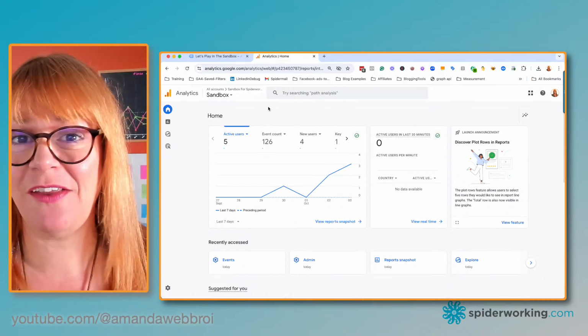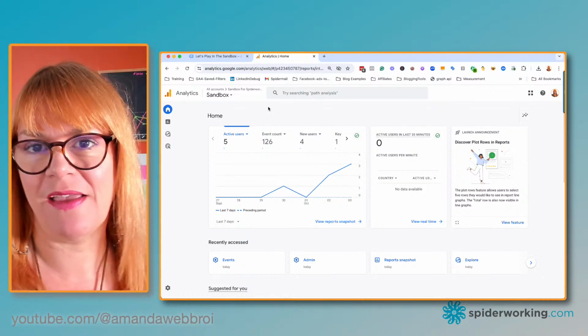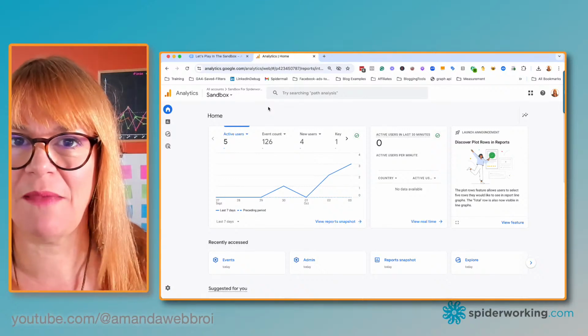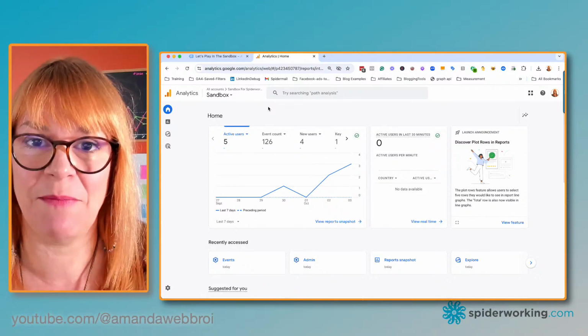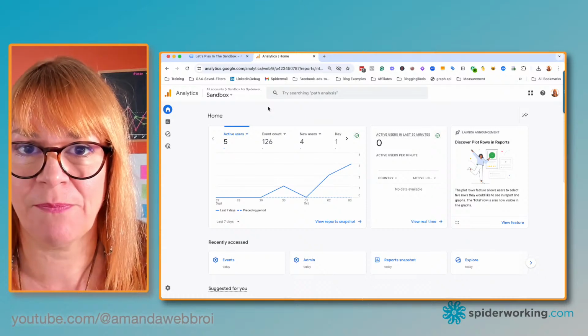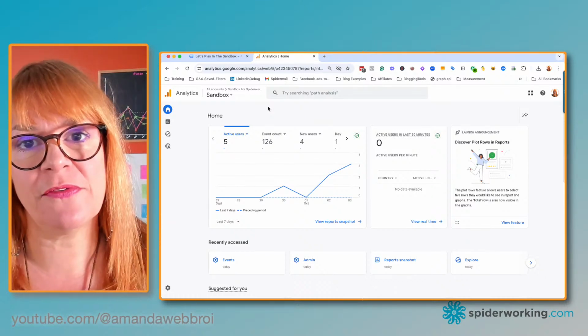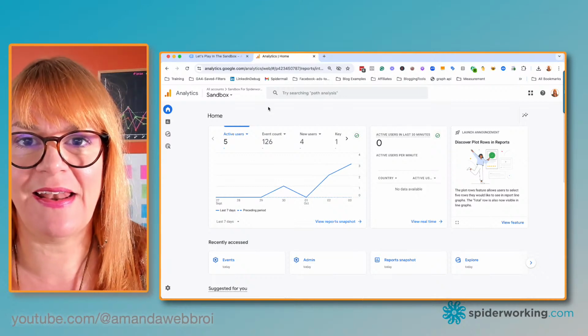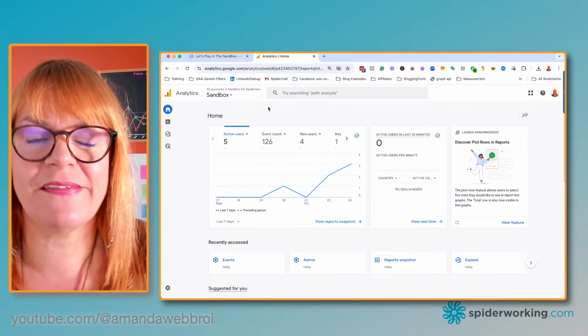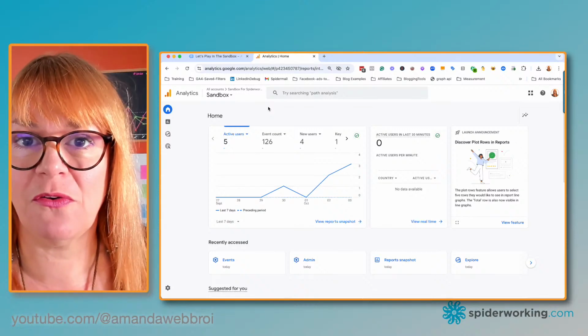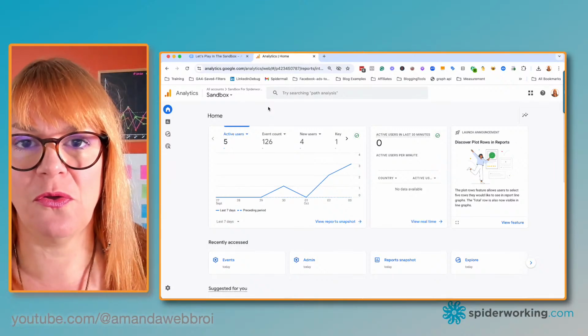Page views. Now, you might think, okay, if somebody views a page, why would I make that a custom event? I can see that in my Google Analytics already. But actually, we're looking at specific page views that might be related to somebody taking an action on your site. So for example, when somebody fills in a form on your site, do they get sent to a thank you page?